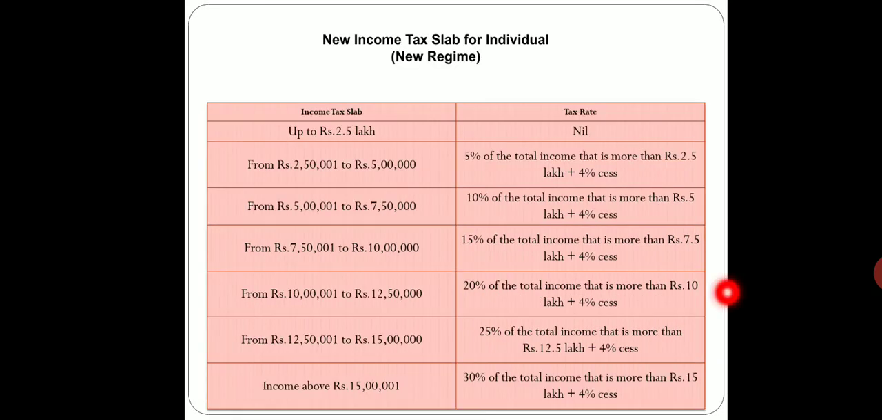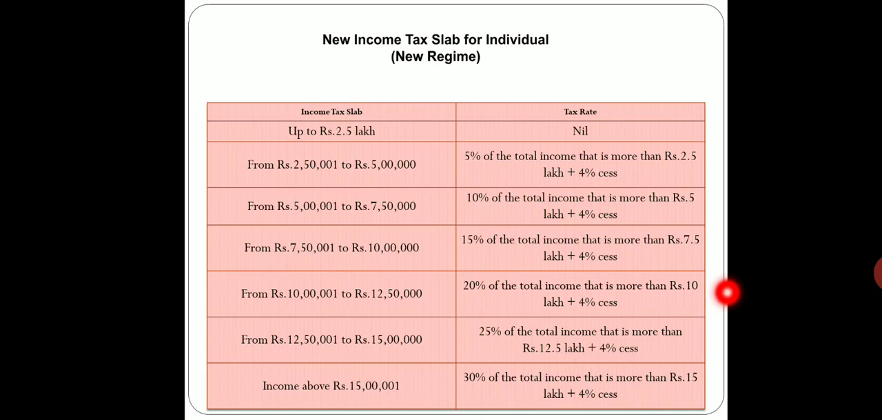Now understand the new regime which has been introduced by our finance minister, Madam Nirmala Sitharaman. What we have just discussed was the old regime, the old system. Now this is a new system wherein various slabs have been introduced with multiple rates of income tax. So here the exemption limit is the same, that is up to rupees 2.5 lakhs. There is nil, there is no tax.